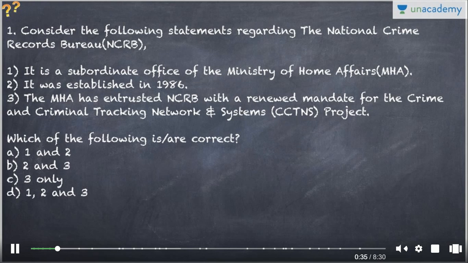And the first question for today is regarding the National Crime Records Bureau, that is the NCRB. It is a subordinate office of the Ministry of Home Affairs. It was established in 1986. The MHA has entrusted NCRB with a renewed mandate for the Crime and Criminal Tracking Network Systems project. So this was in news in the last few months as well.